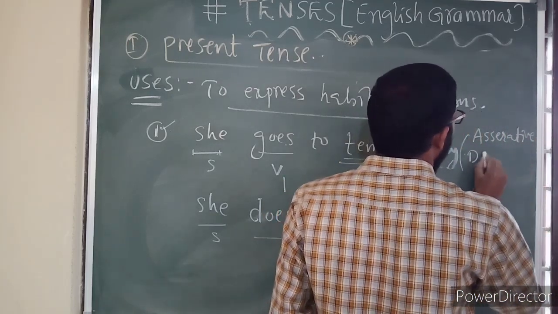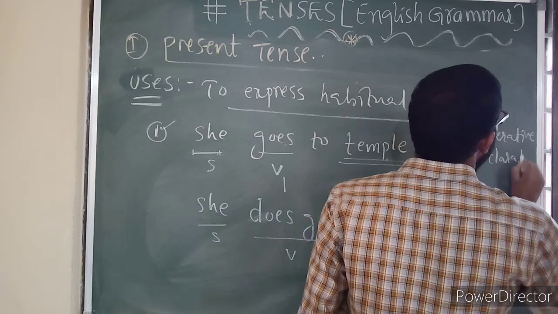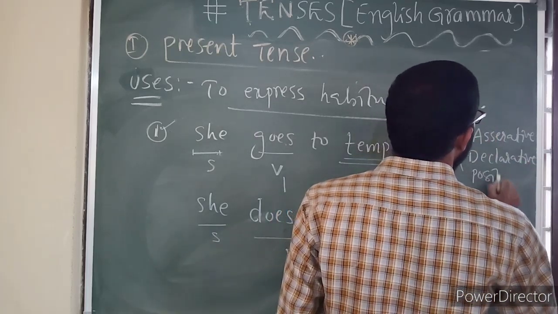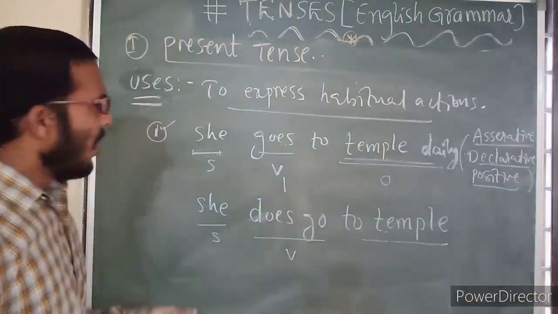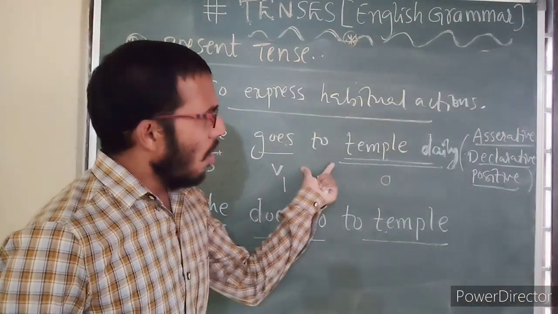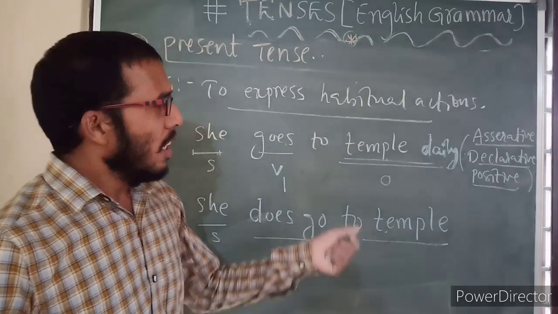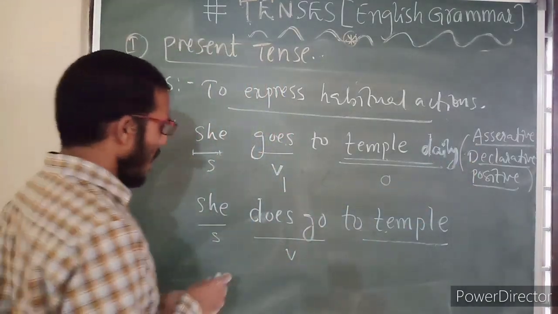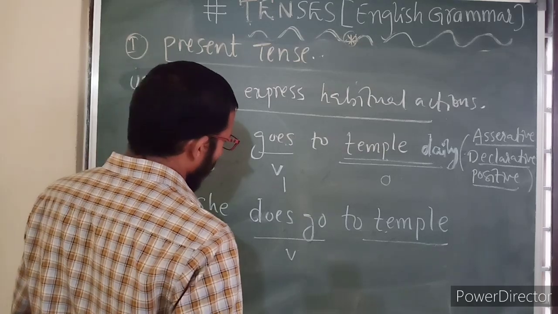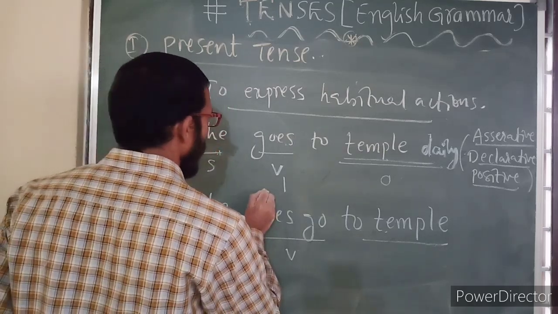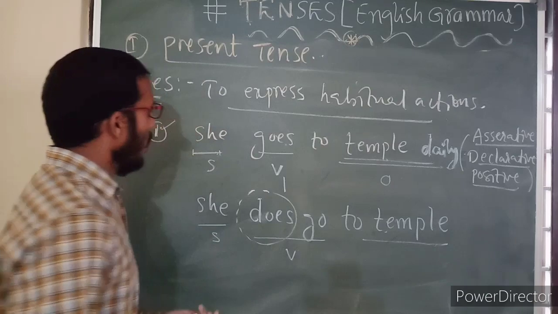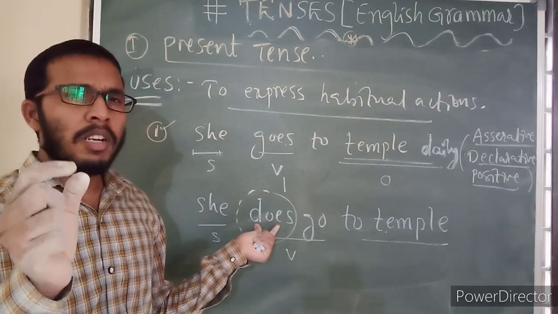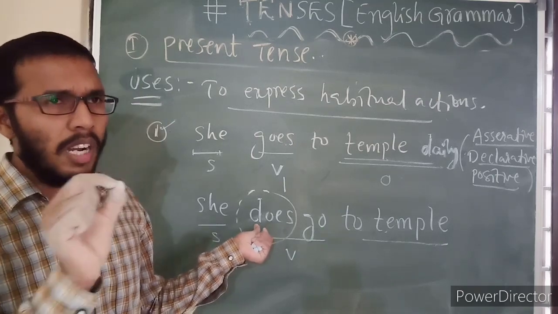This is also known as a declarative sentence, also known as a positive statement or positive sentence. If you convert this positive sentence into question format, see here what I am doing. You need to see the helping verb. In English, without a helping verb, a single statement is not available.